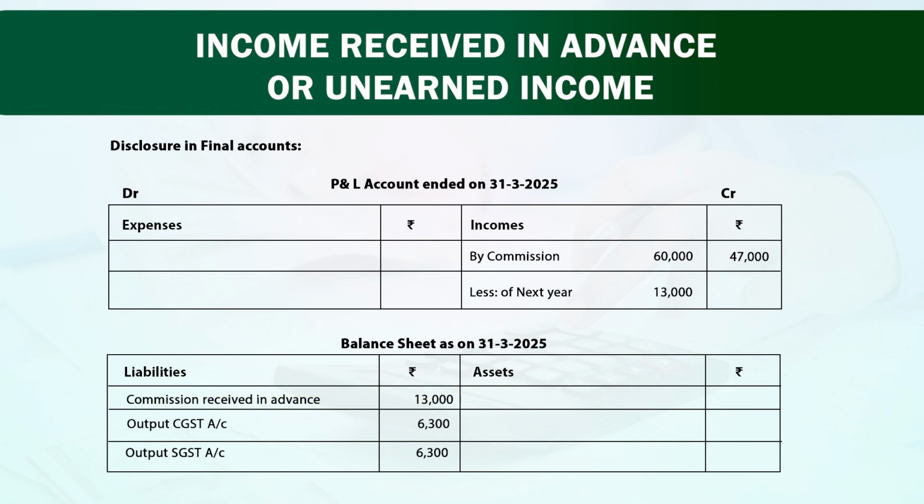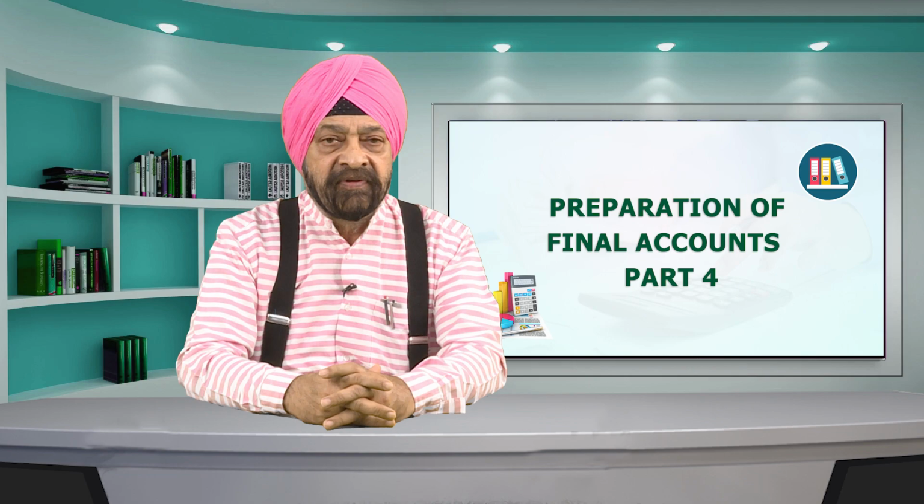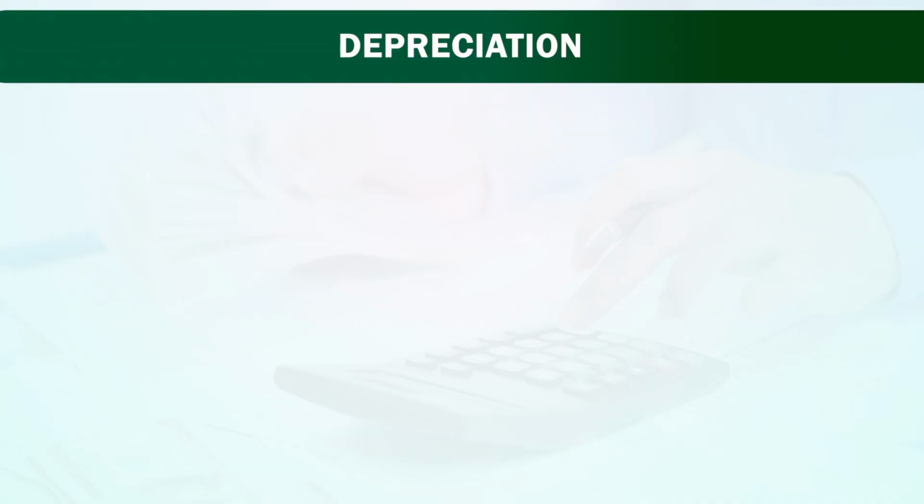It is our income, we have collected GST on it. So, output CGST 6,300 and output SGST account also will be shown at the liability side. Now, friends, seventh adjustment we will discuss today, that is about depreciation.